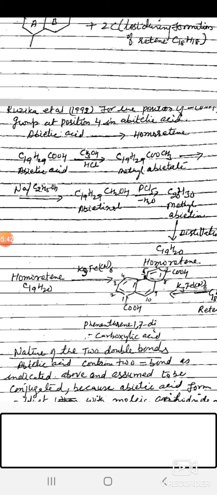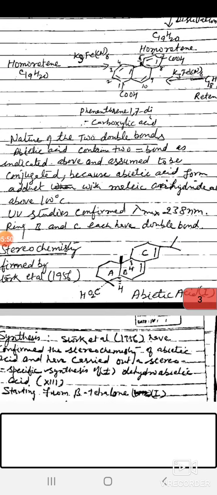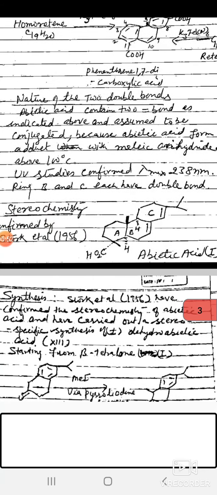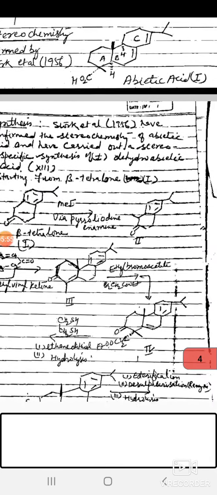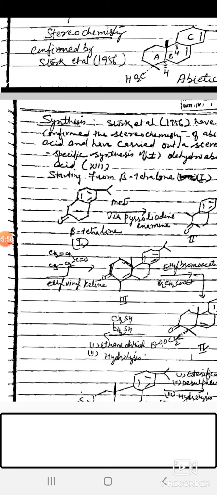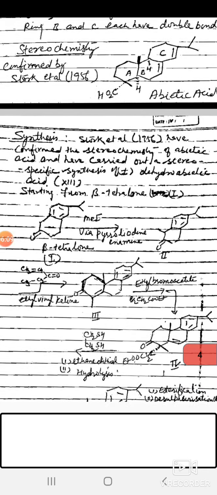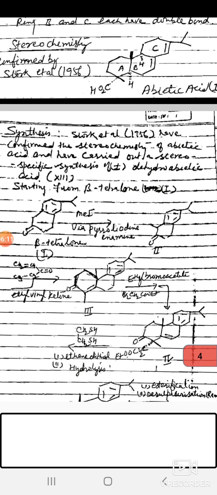Now the stereochemistry is confirmed by Stork and his co-workers. Next, synthesis of abietic acid. Synthesis confirmed the stereochemistry of the abietic acid, that is dihydroabietic acid, 13 is the number of the structure.